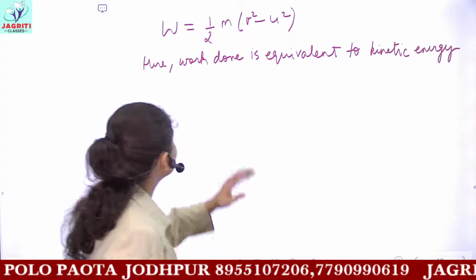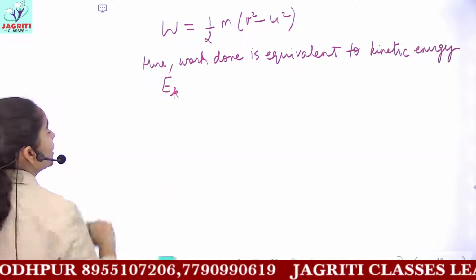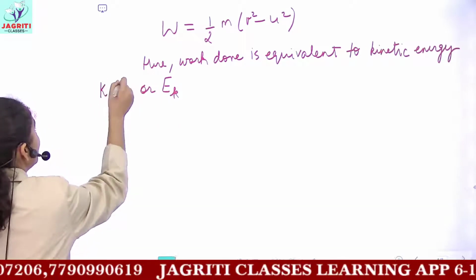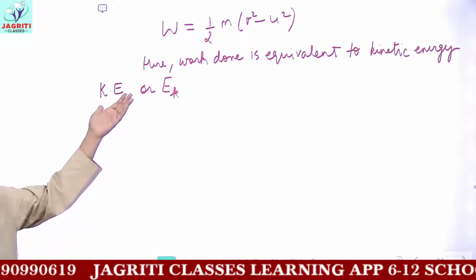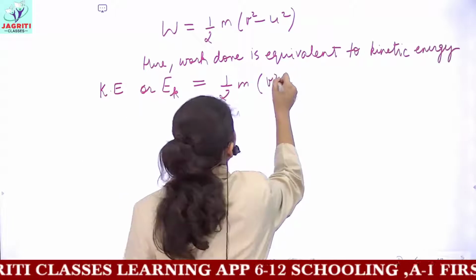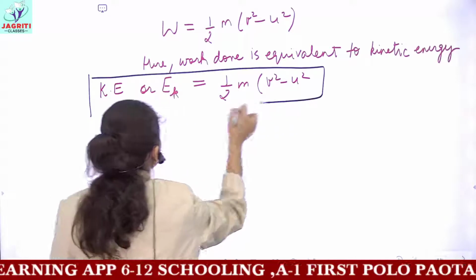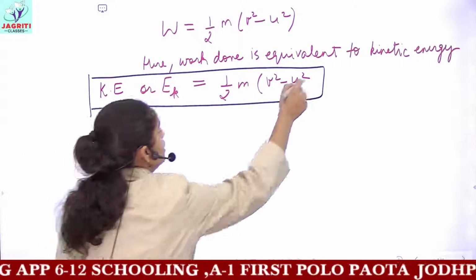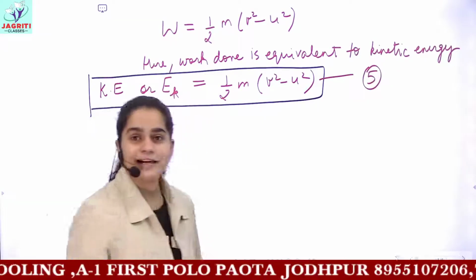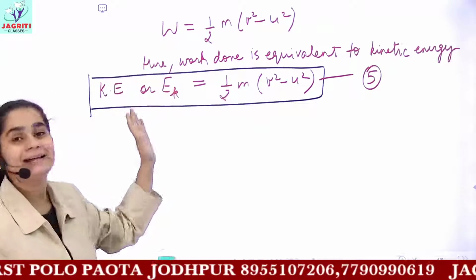So I can replace this symbol W by kinetic energy, which is EK. Either you can write kinetic energy using small k as subscript, or you can write kinetic energy as K.E. So kinetic energy would be equal to half m (v square minus u square). This equation gives you the magnitude or the value of kinetic energy. Let us number this equation as equation 5. This equation provides you a formula to calculate the value of kinetic energy.